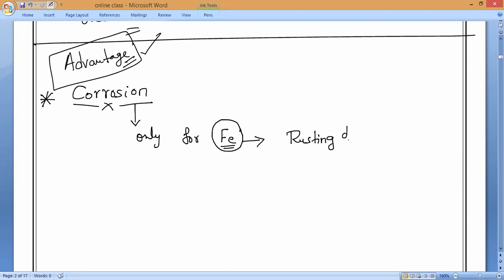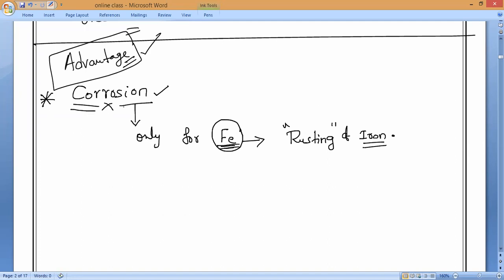So rusting we call for iron alone. But for all the remaining metals, what do we call, guys? Corrosion. Even for iron we can call it corrosion, but only for iron we say it is rusting of iron. Okay. Now, sir, what do you mean by corrosion?